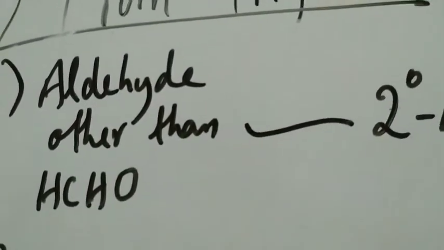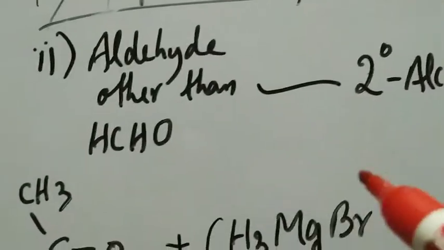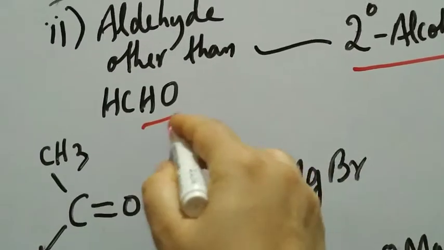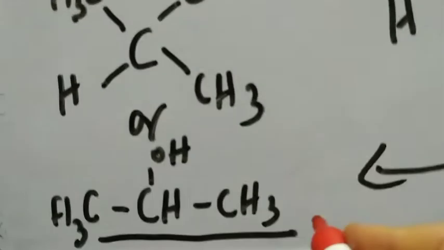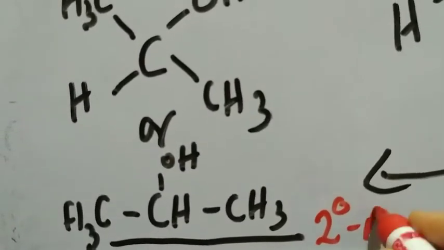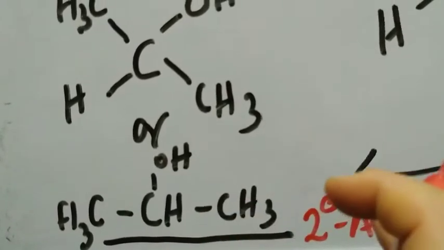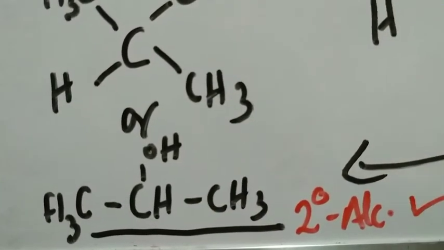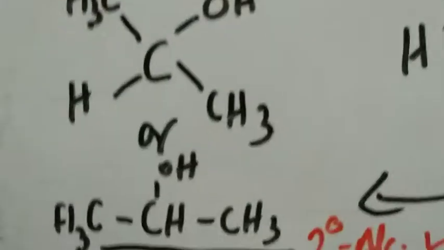So you did prepare alcohol, which is the reaction basically. Reaction between carbonyl compound and Grignard's reagent will give you alcohol. But what you remember is, since you started with an aldehyde other than formaldehyde, you started with acetaldehyde, your product is not just an alcohol, it is a 2-degree alcohol. So if this is the requirement, that the product of the reaction of Grignard's reagent and carbonyl compound should be a 2-degree alcohol, you will start with acetaldehyde.